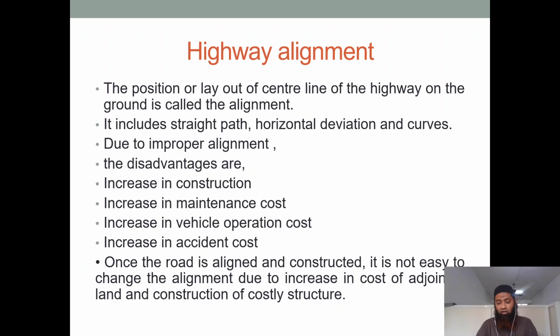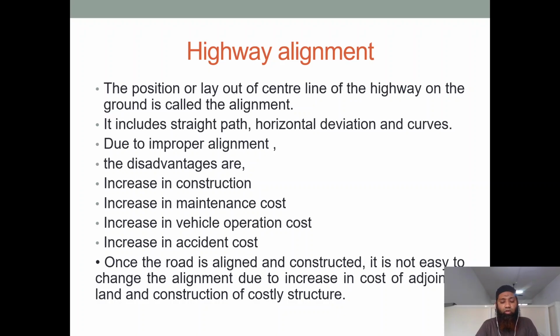See, when a road network is marked, all the terrains which we find are not flat enough. So sometimes we also get horizontal deviations and curves. Now, depending on those curves also, we need to mark a proper highway alignment. This is very important. Basically, if a highway alignment is marked properly, then we have many advantages from it.